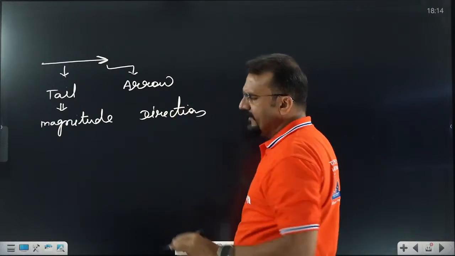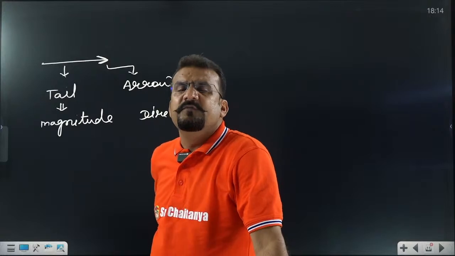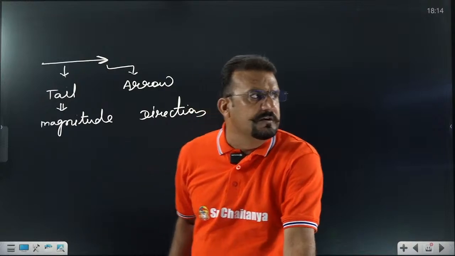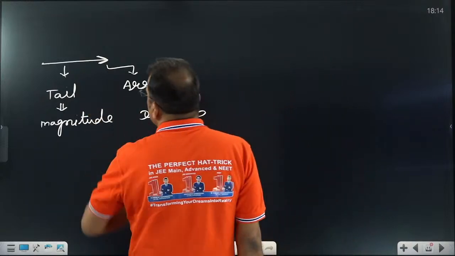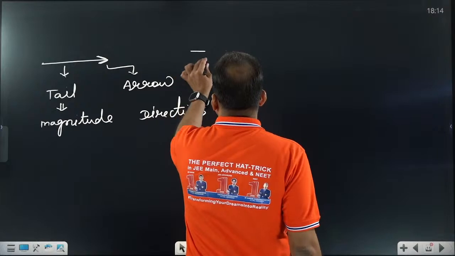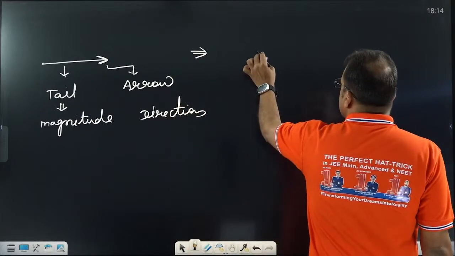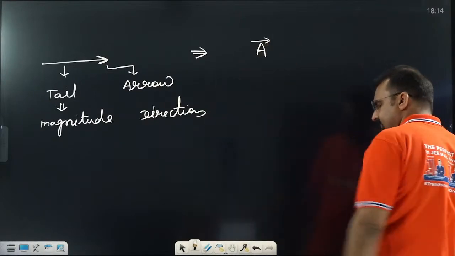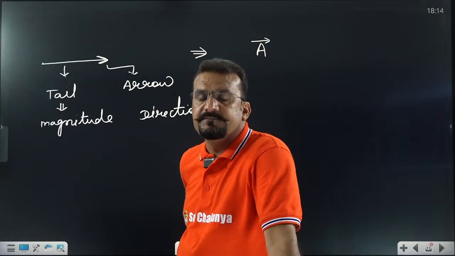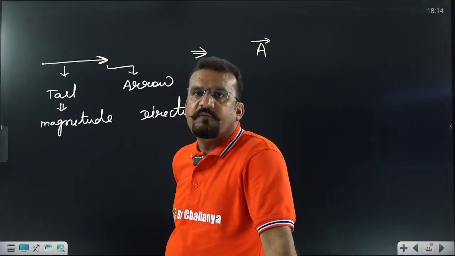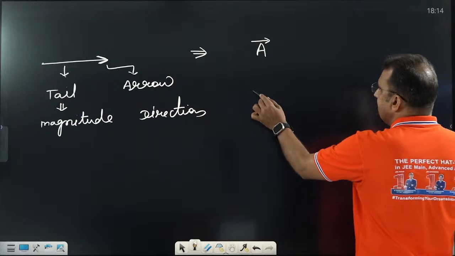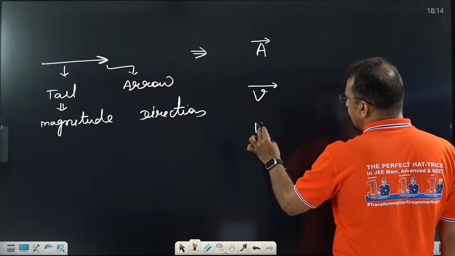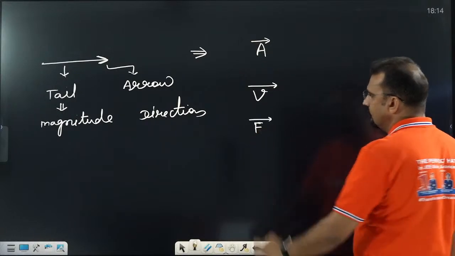But don't be worried, in our syllabus graphical method we do not need to measure the length of the arrow and all these things. Just remember what is meant by a vector and how to represent it. Let us assume this is a vector quantity. How to represent this? Just put an arrow sign on it. This is the vector symbol. The vector symbol goes above the quantity. Let us assume velocity is a vector quantity. How to denote it? This is the velocity. Let us assume force is a vector quantity. How to represent it? This is the force.